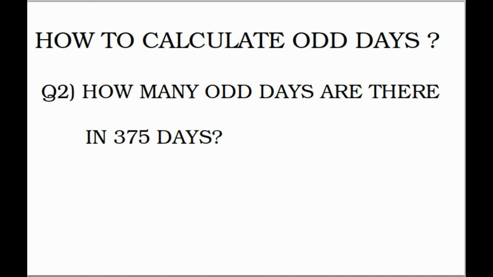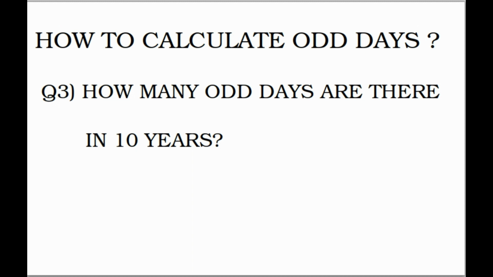How many odd days are there in 375 days? 375 by 7. 7 5 times 35, and you are left with 2. So the value becomes 25 now. So 25 by 7. 7 3 times 21. 25 minus 21 gives you 4. So the remainder here is 4. So there are 4 odd days in 375 days.